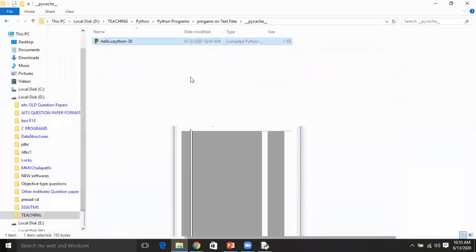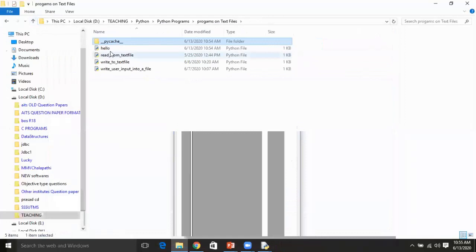So this is about a binary file, and the file you have created, hello, is treated like a text file. This is the general difference between a text file and a binary file. Now let us go back to the slides.